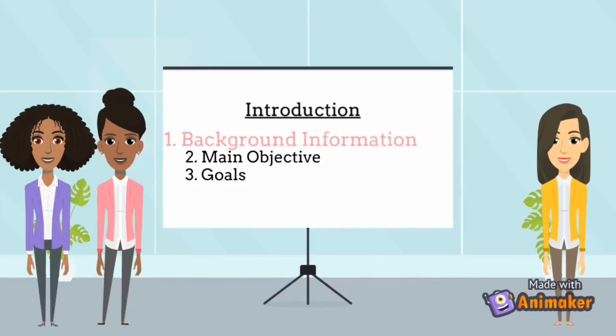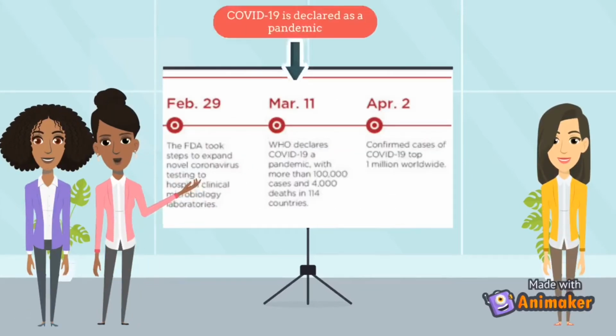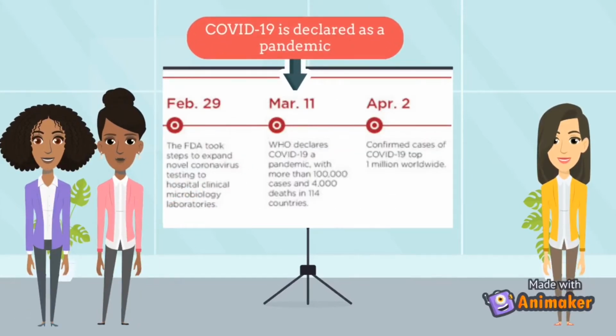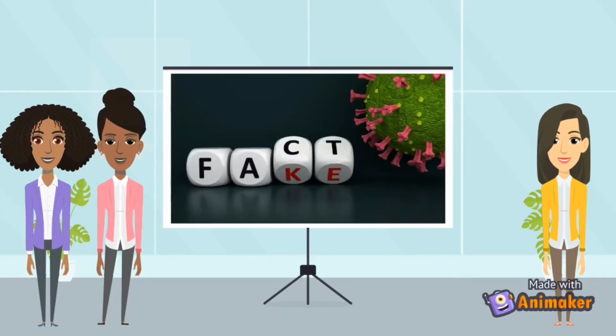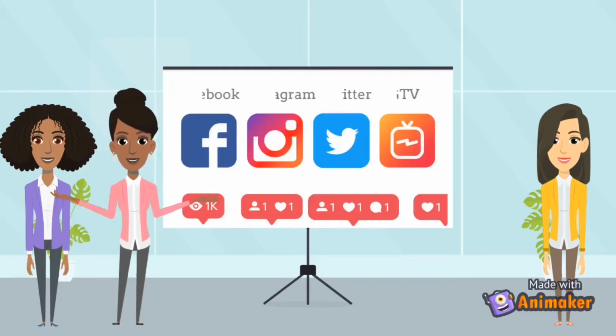Ever since the coronavirus pandemic started in early 2020, there's been fake news circulating all over social networks. The vast amounts of COVID-19 misinformation can be explained by the insufficient knowledge among the scientific community during the initial stages of the pandemic. Misinformation spread on the platforms Facebook, Instagram, Twitter, and IGTV has resulted in individuals making uninformed